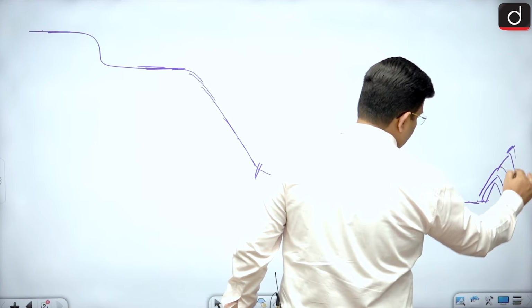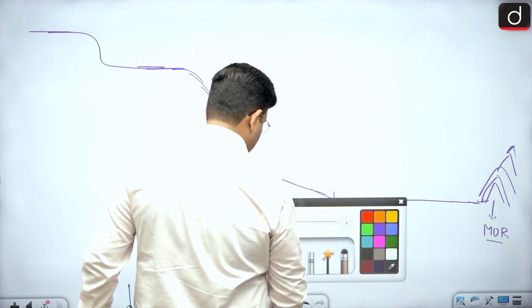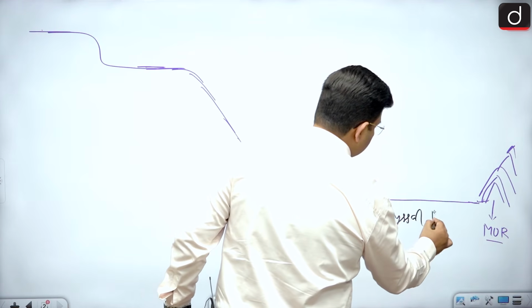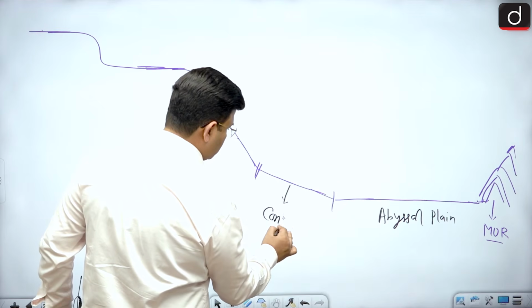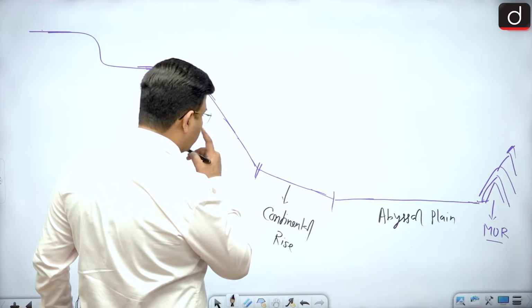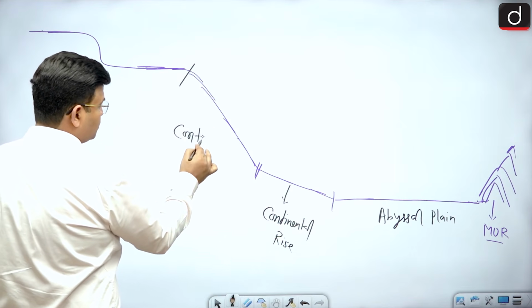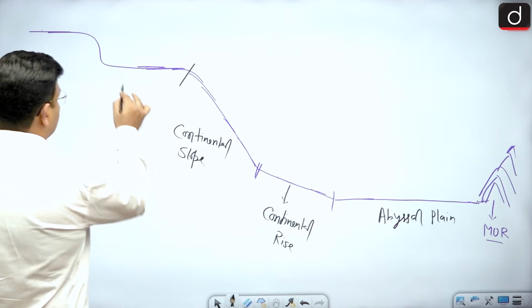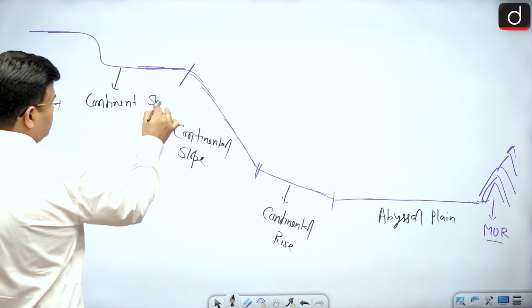This is an abyssal plain, this one is the continental rise, this one is the continental slope, and this is your continental shelf.